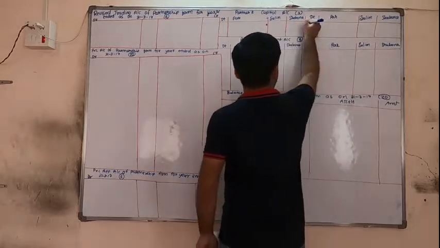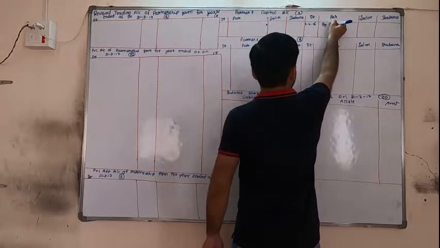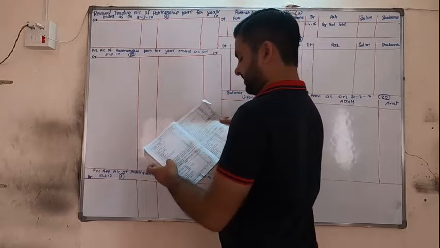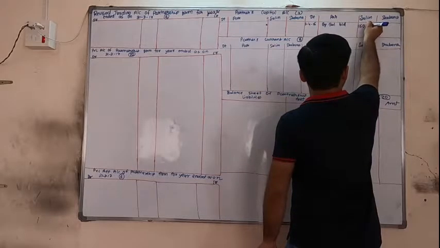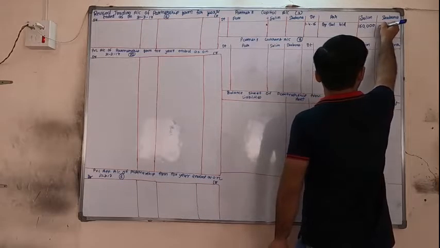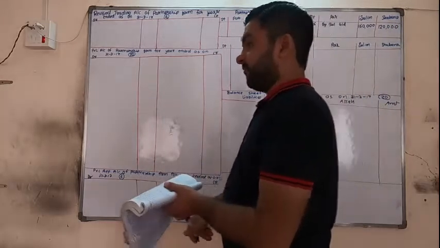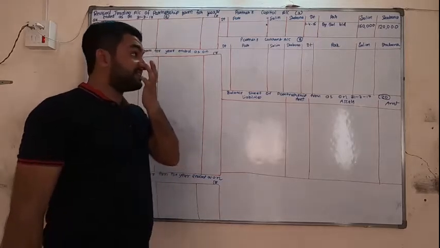So first of all, for capital, to balance brought down. For Salim 1,60,000, for Shabana 1,20,000. Now friends, again I would like to repeat, the people who are having old book, please correct it.